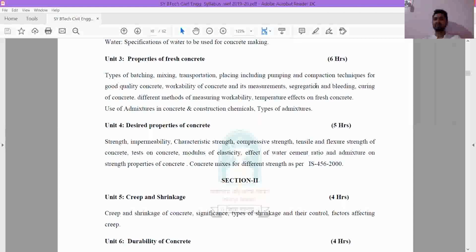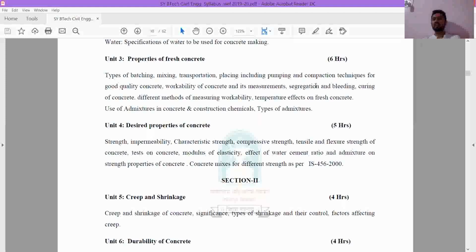Then we have pumping of concrete. Pumping is used when the place of placing the concrete is very far from the place of mixing, or is in a very critical and difficult position, or at a very great height. The normal way of transportation is not easy, so in that condition you pump the concrete with the help of pumps. That also we are going to study.